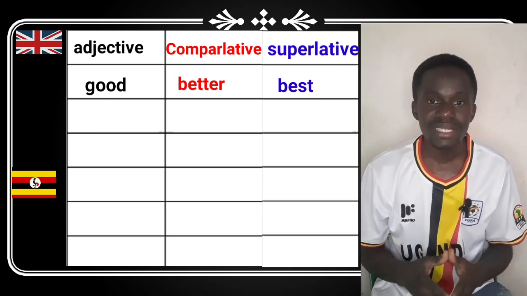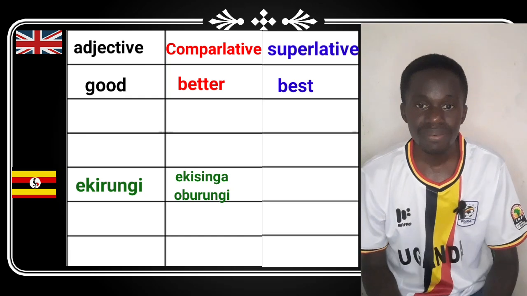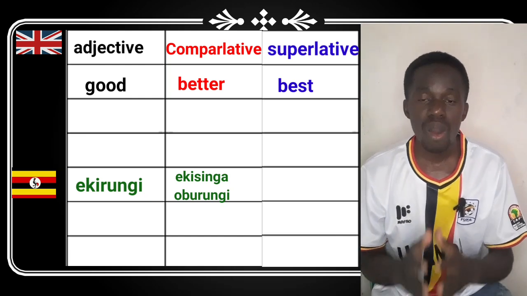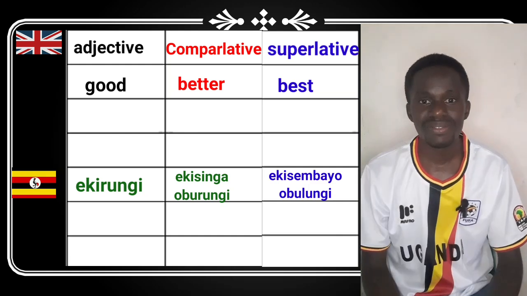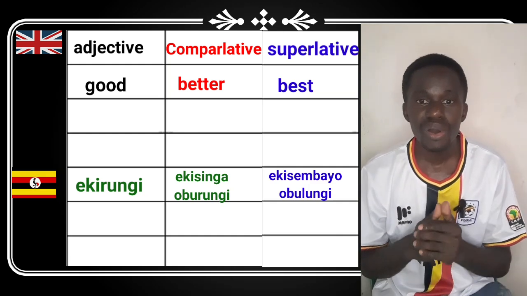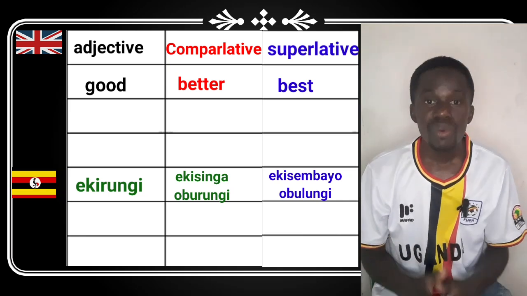And this in Luganda is ekirungi, ekisinga obulungi, ekisembayo obulungi. Okay, the next example, we have short.